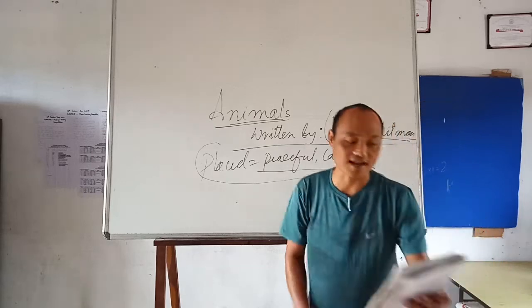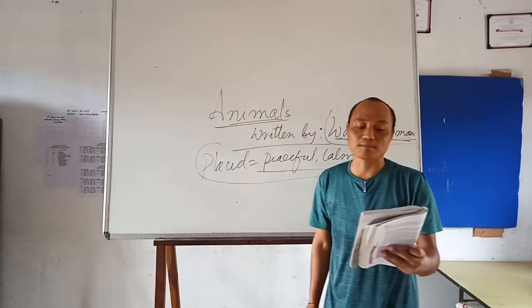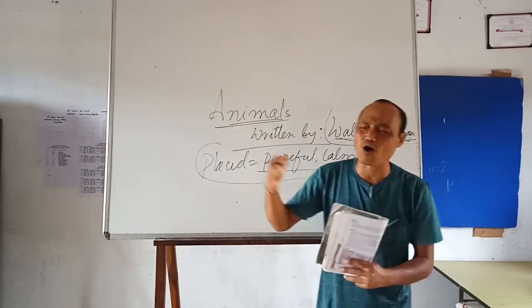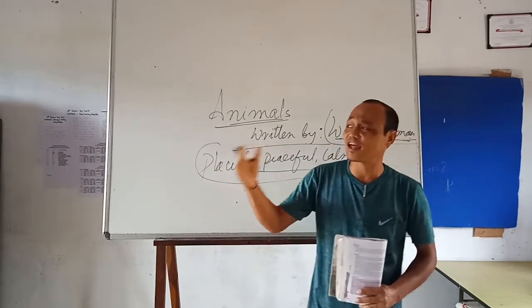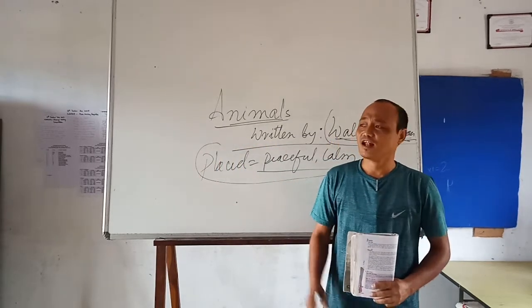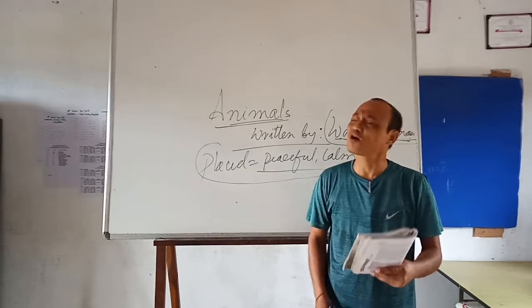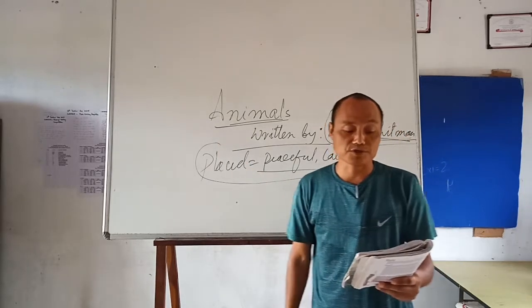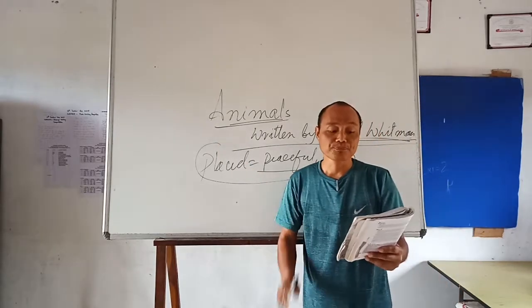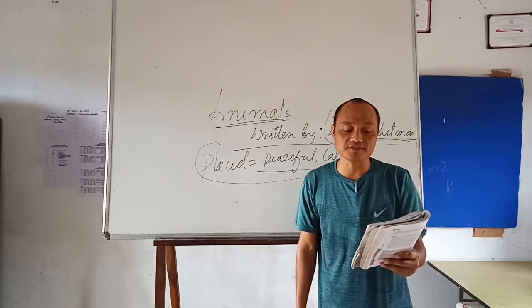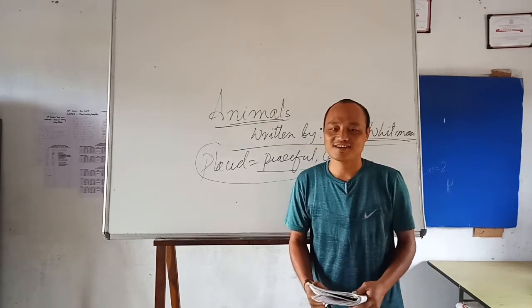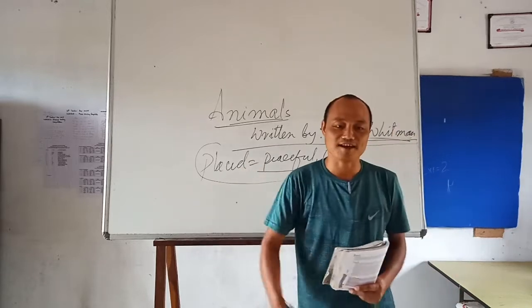So the second line goes like this. I stand and look at them long and long. So he has looked at the animals for a long time. So, the next line: they do not sweat and whine about their conditions. So, he praised the animals.